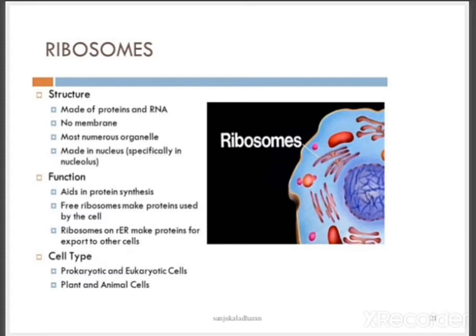They are the most numerous organelles, made in the nucleus, especially in the nucleolus. The function is that it aids in protein synthesis. Free ribosomes make proteins used by the cell, and ribosomes on rough endoplasmic reticulum make proteins for export to other cells. They are present in both eukaryotic and prokaryotic cells, plant and animal cells.